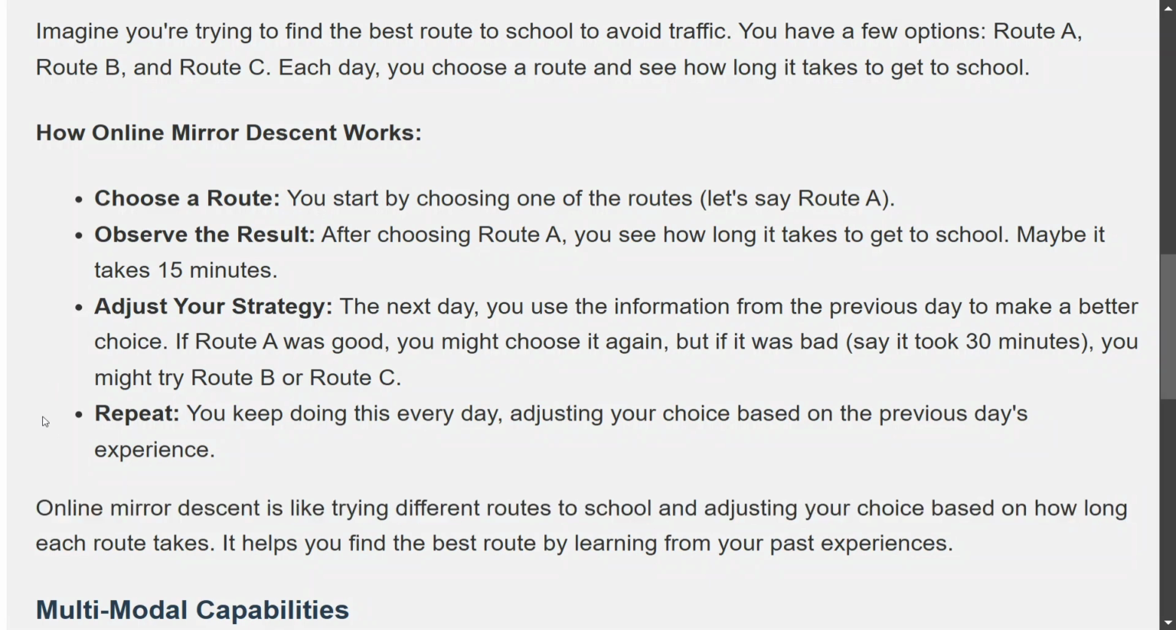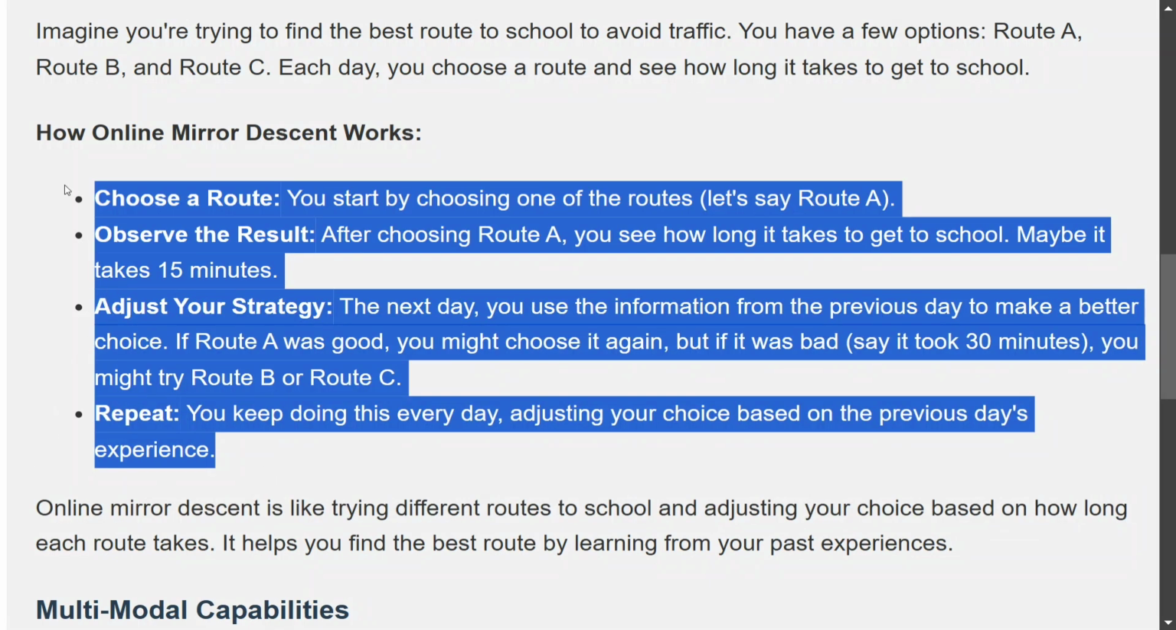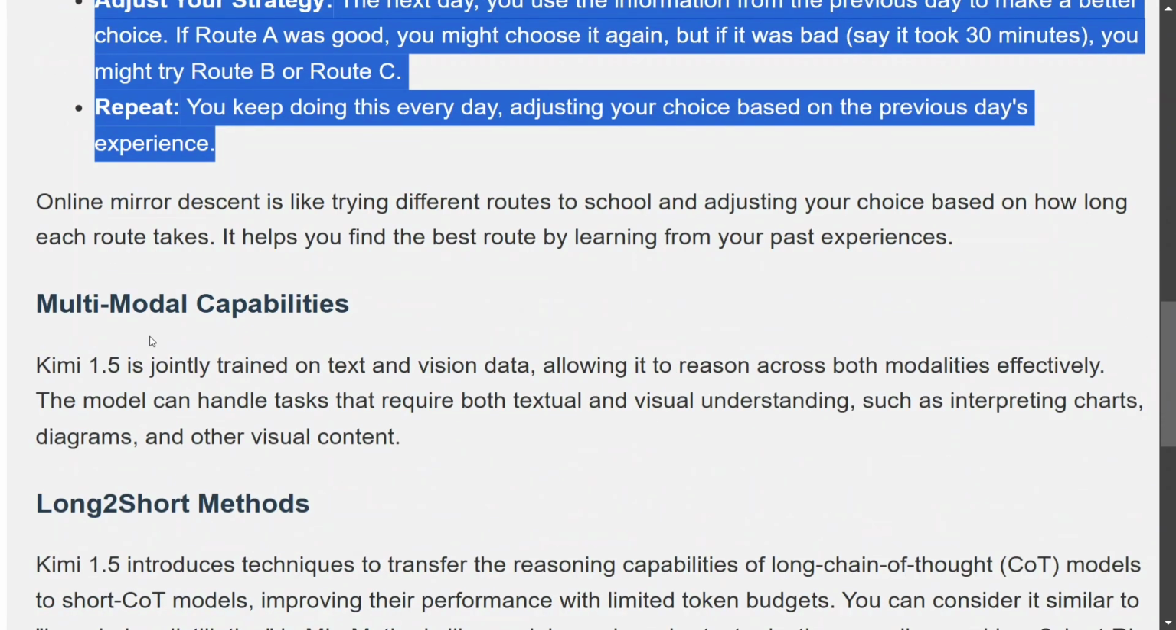Right. So here is an example you can understand from how online mirror descent works. You can just stop and understand. This is not very crucial for this particular post, so I am skipping this part. Multi-model capabilities, as already mentioned, it is jointly trained on text and vision data, allowing it to reason on both modalities.